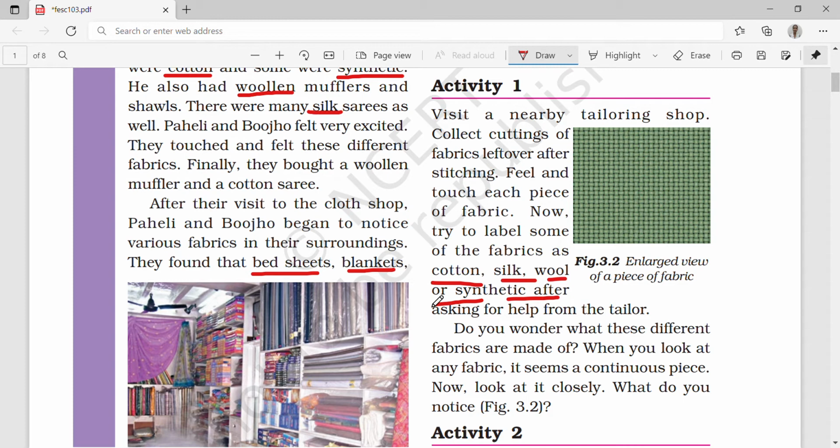Do you wonder what these different fabrics are made up of? When you look at any fabric, it seems a continuous piece. Yes, it seems a continuous piece. But now look at it closely. What do you notice? We notice that there are threads, which are joined together to make cloth.